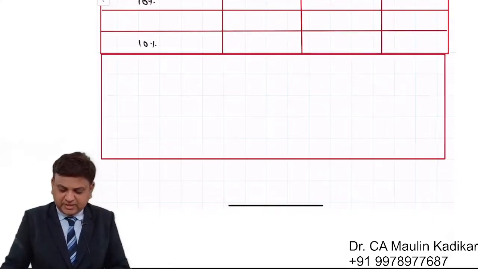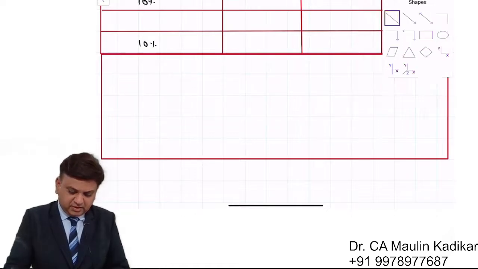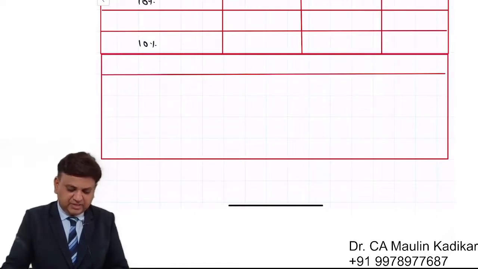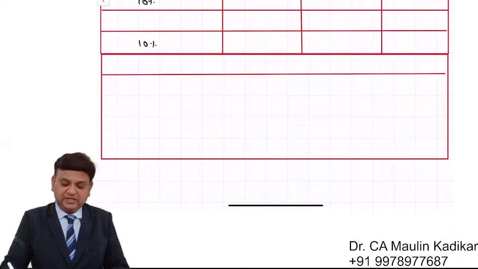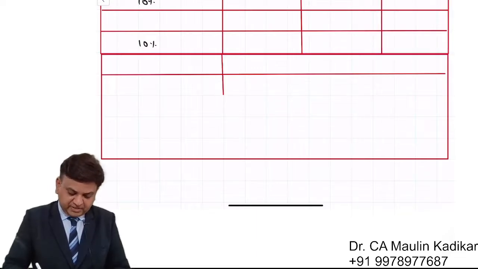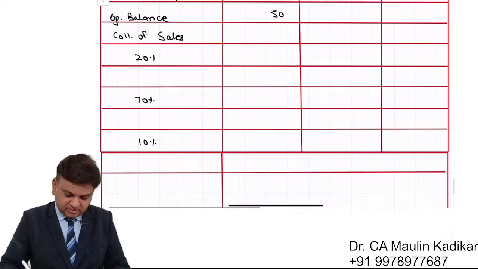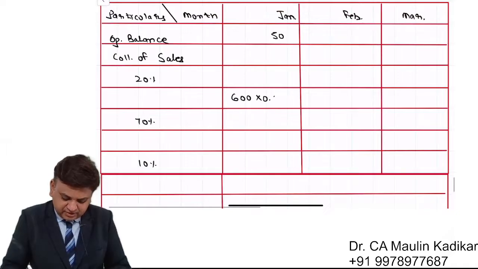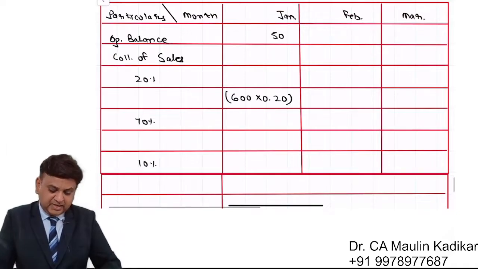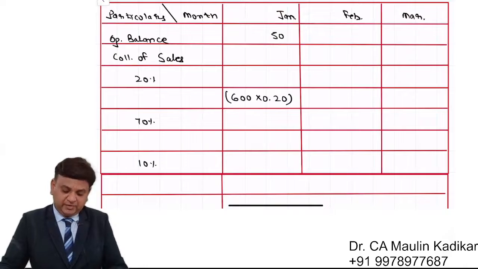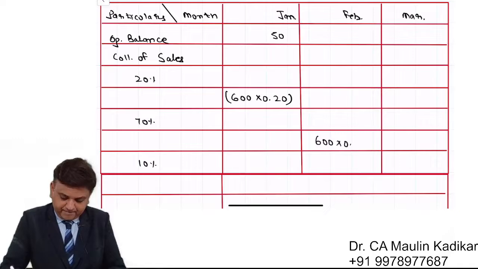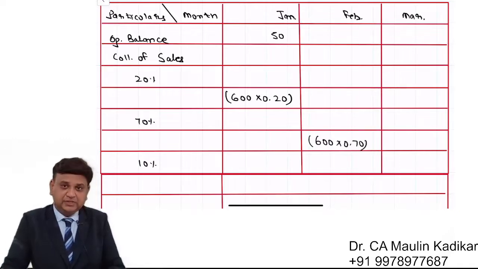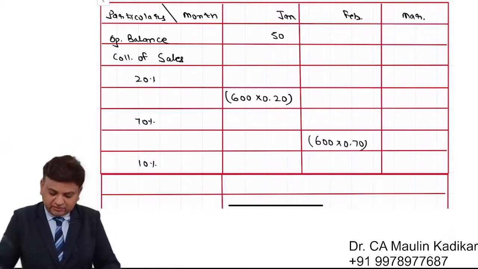I request all of you to pay attention, do not write anything. The sales for the month of January is 600. So 20% of the 600 will be collected in January, 70% of 600 will be collected in February, and 10% of 600 will be collected in March.